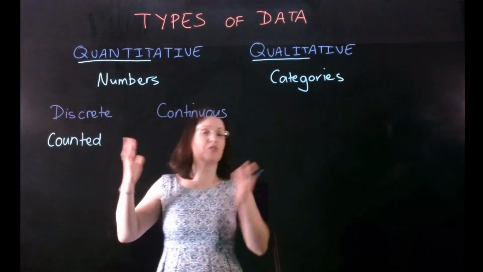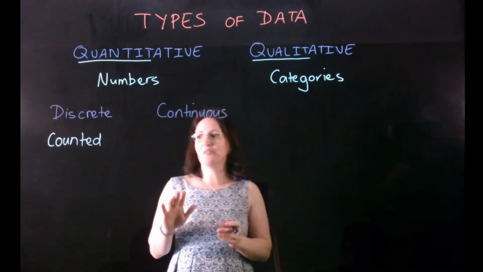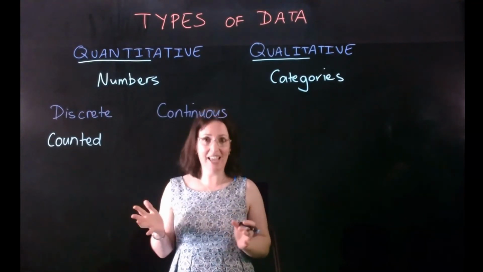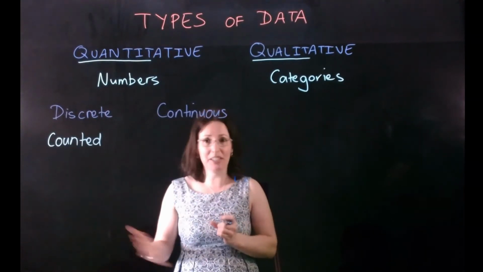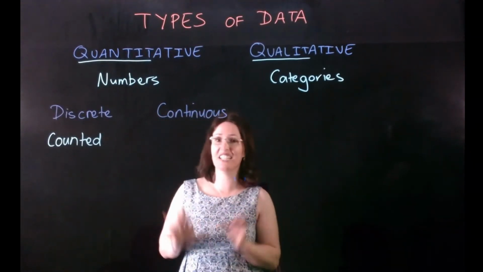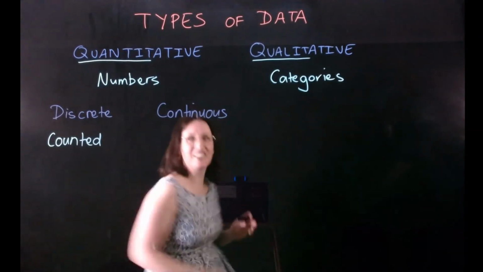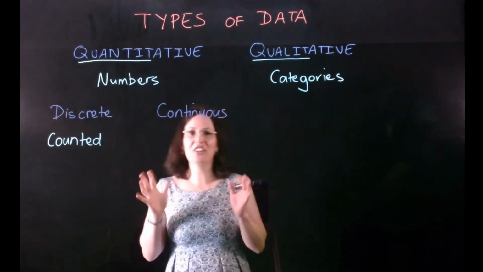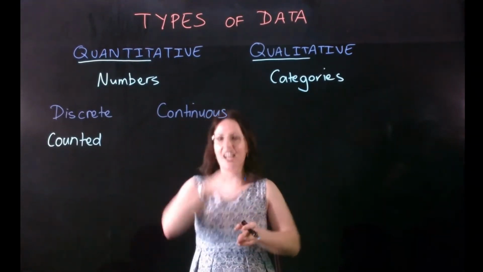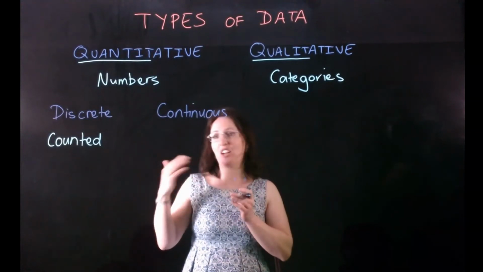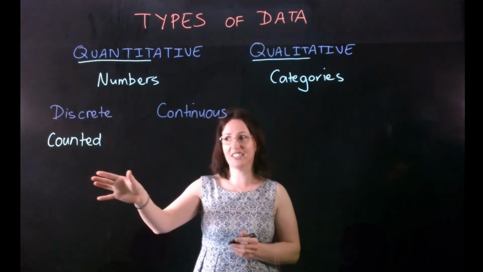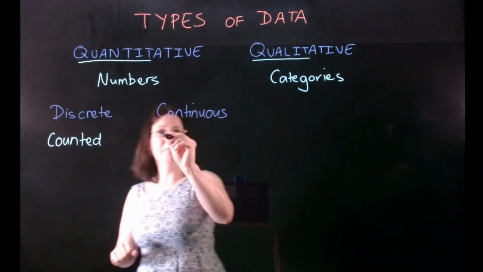So, for example, your grade at school that you've been in, you started off grade 1, 2, 3, 7, 8, 9. These are things that you can count, as well as number of people in a room. Another one that's sometimes confused with continuous data is actually shoe size. So that's discrete data because you can only ever be one thing at a time. You can only ever be size 6, 6.5, 7. Likewise, you can only ever be one grade at school. So that's classed as discrete data, whereas continuous data is measured